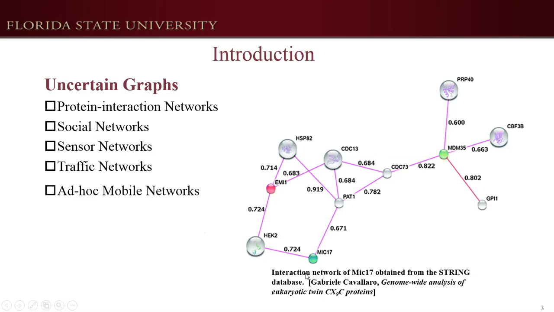This figure is the protein interaction network. In this network, each node is a protein, and the edge represents the interaction between proteins. Because the environment is noisy, the interaction between two proteins is unsure. Then each edge is associated with a probability. Above, I gave an application of uncertain graphs.